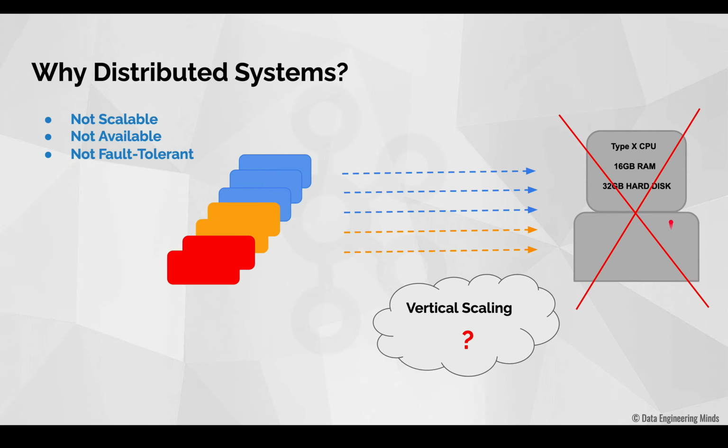Next, this system has crashed, and now assume that we restart the system. Upon restart, there are high chances that the data written by these processes into the system might get lost or might get corrupted. If that's the case, then there is no way for us to recover that data because we have only one system and the data inside the system is no more. So the next disadvantage associated with the centralized system is that these systems are not durable.